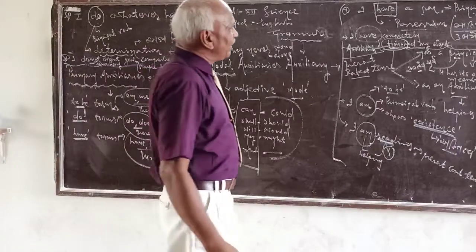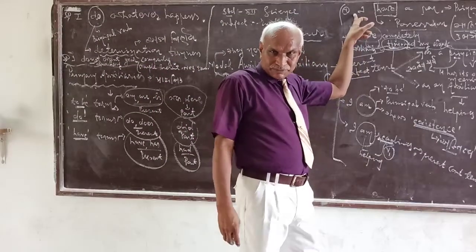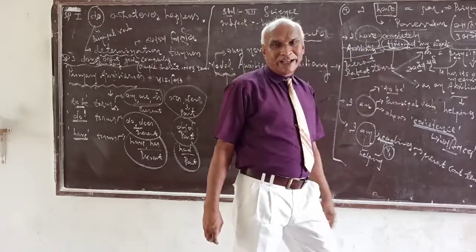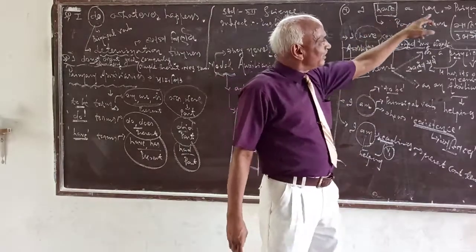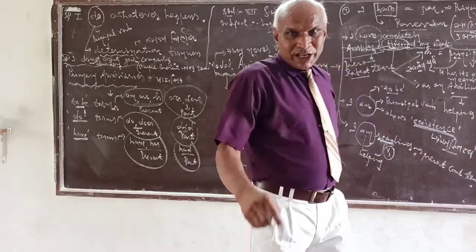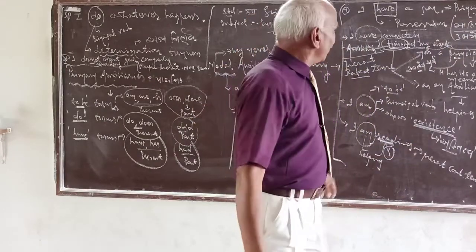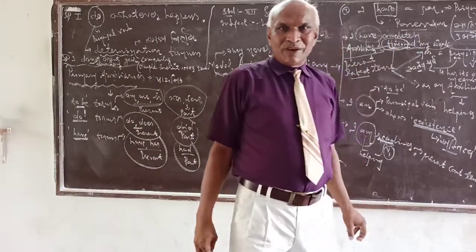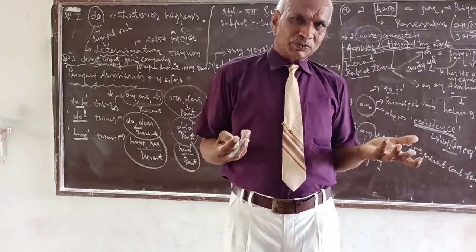Now, use of have. Last, focus on this example. I have a pen. Here have is used as a principal verb. What does it show?